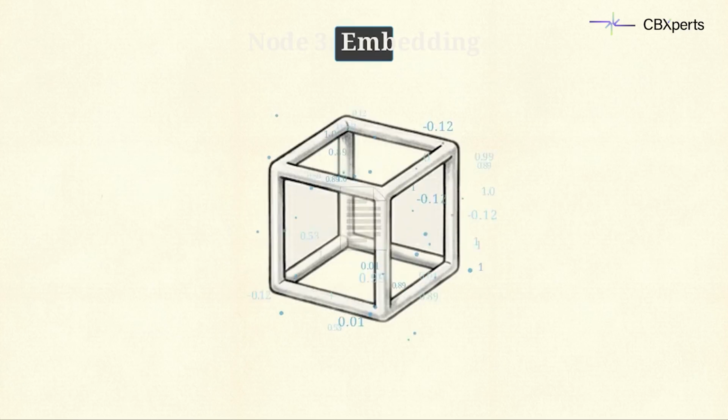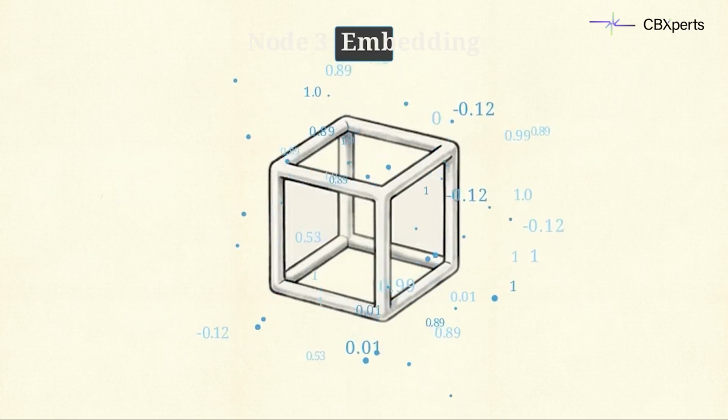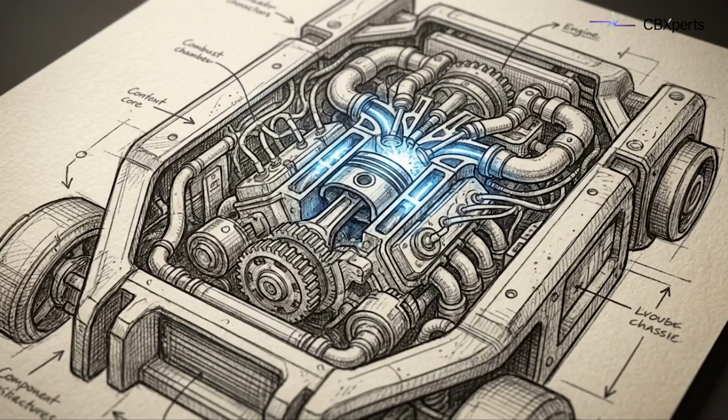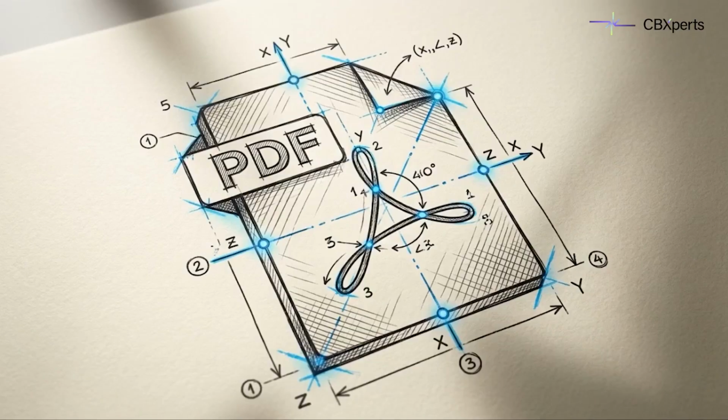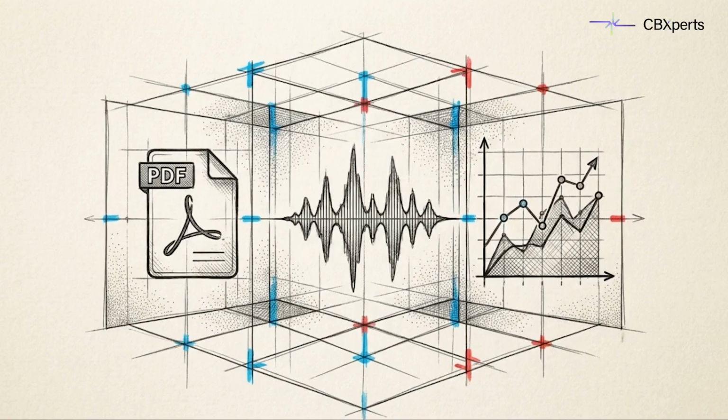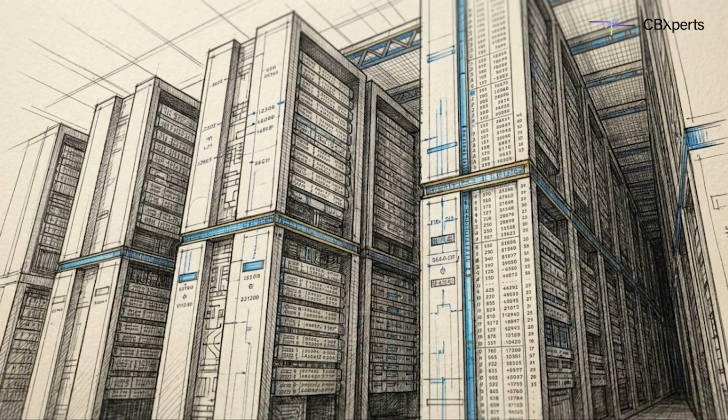This process converts human text into massive arrays of numerical vectors, assigning a mathematical coordinate to every concept. Modern multimodal engines push this further. They embed PDFs, raw audio files, and visual stock charts into the exact same mathematical space. These vectors are stored in Node 4, the vector index.